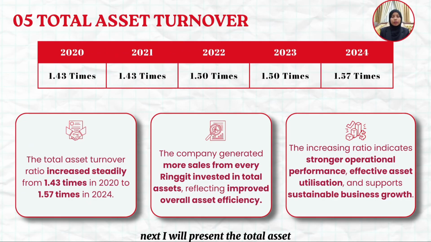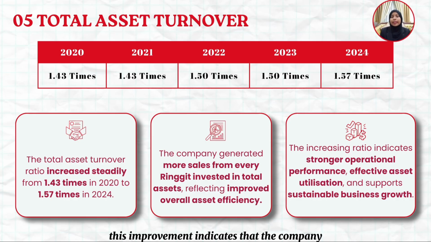Next, I will present the total asset turnover ratio of the company from 2020 to 2024. Based on the data, the ratio increased steadily from 1.43 times in 2020 to 1.57 times in 2024. While the increase may seem gradual, it reflects a positive trend in the company's overall asset efficiency. The ratio remained at 1.43 times in 2020 and 2021, increased to 1.50 times in 2022 and 2023, and reached its highest level of 1.57 times in 2024.